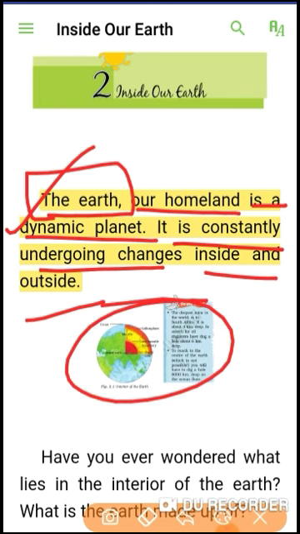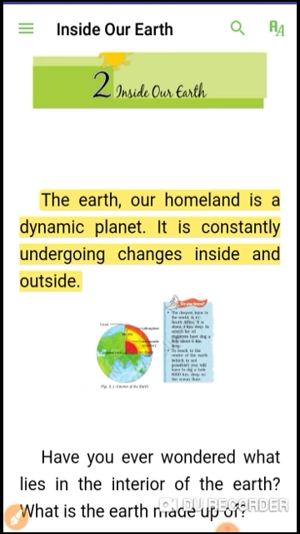This is the interior structure of the earth. The uppermost part is called crust. Crust comes under the lithosphere, and the middle part of the earth is called mantle, and the innermost part of the earth is called core. Now we will read it in detail. What is crust? What is mantle? And what is core?